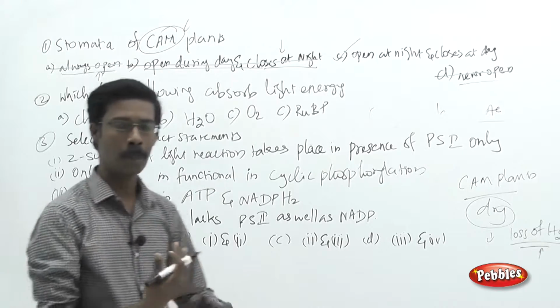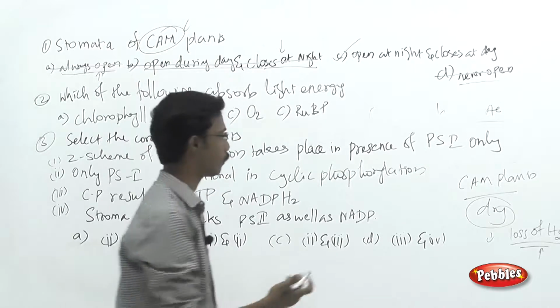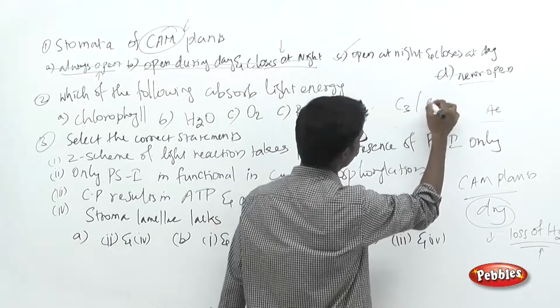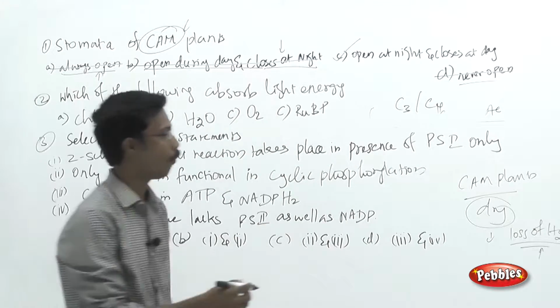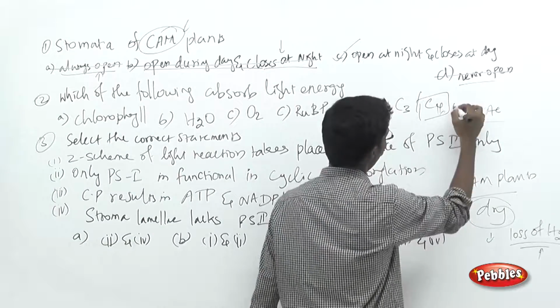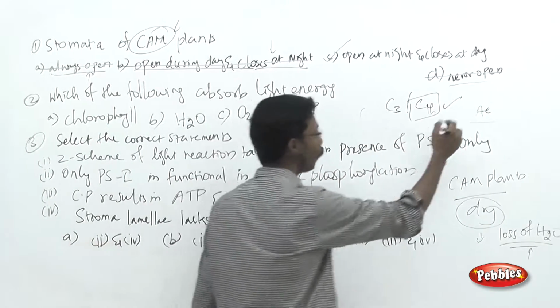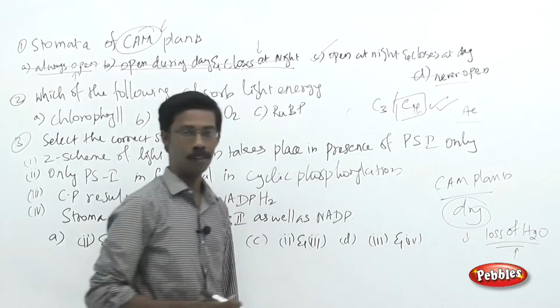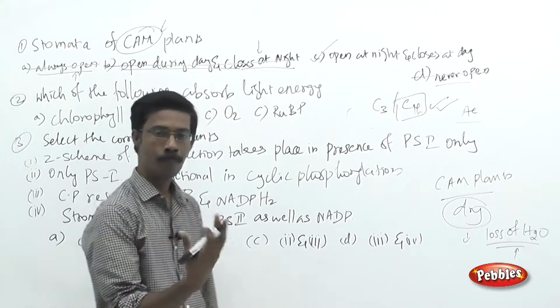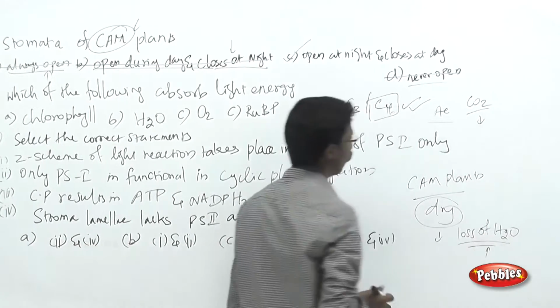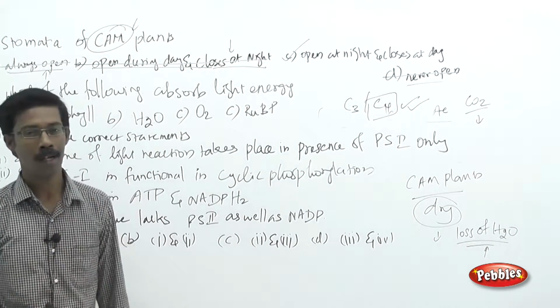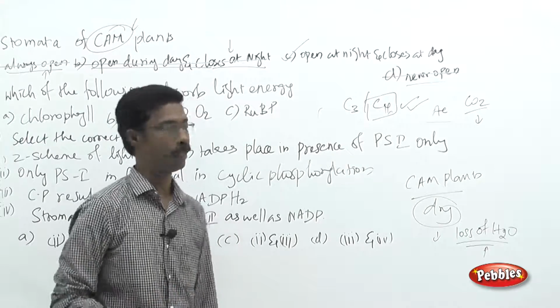So what kind of carbon fixation is possible in the CAM plants? As I told you, there are two types, and we have seen C3 and C4. Over here they normally go for C4 kind of carbon dioxide assimilation. Why? They have to assimilate more carbon dioxide to increase the biomass by using the available amount of light energy.